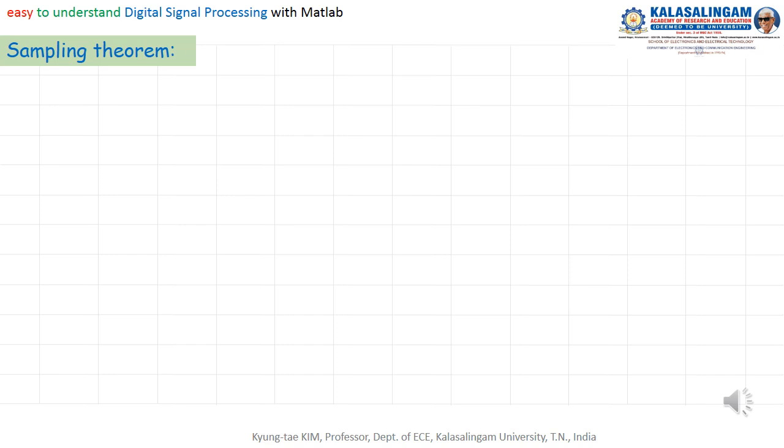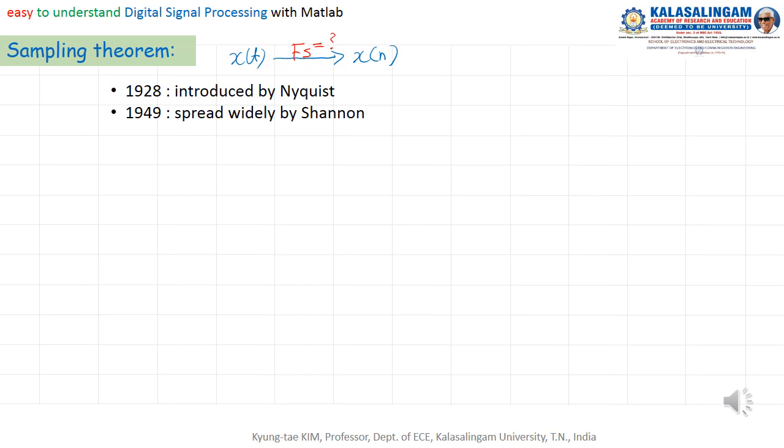Sampling theory means how to convert a continuous time signal to a discrete time signal x of n. For this, we need a sampling frequency. How to decide the sampling frequency? Of course, before Shannon, in 1928, Nyquist already introduced it, and in 1949 the theorem was widely spread by Shannon.